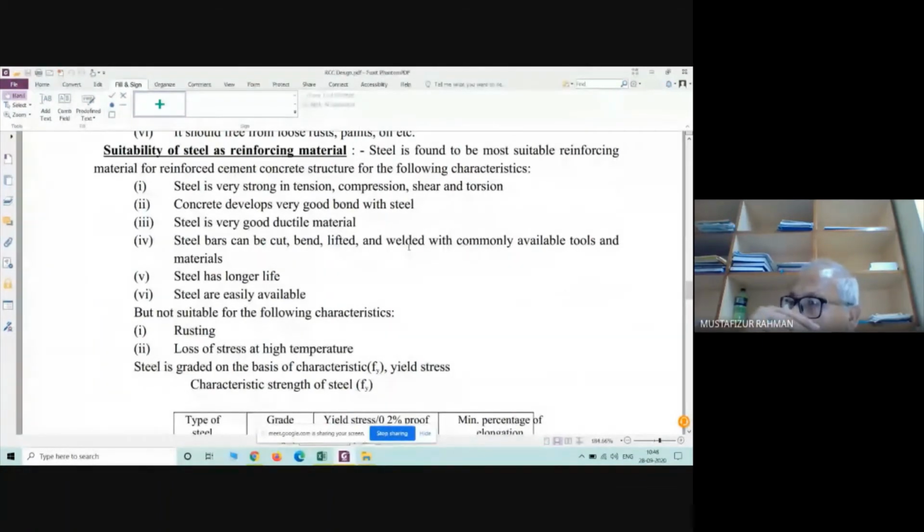At high temperature, steel has drawbacks. Whatever strength we get in our laboratory under normal conditions, we cannot utilize the same strength. So when designing, we have to reduce the strength. Say in our normal design we utilize Fe 415, so the yield strength we utilize is 415.